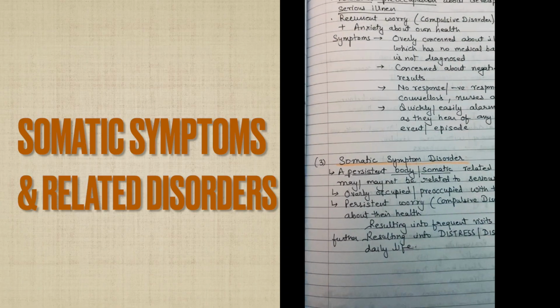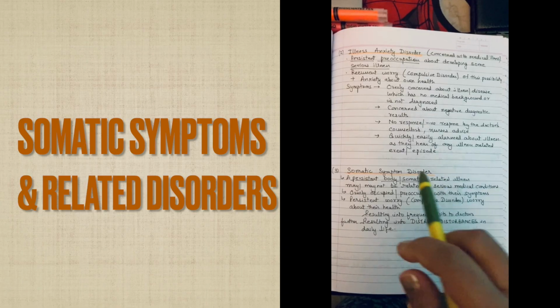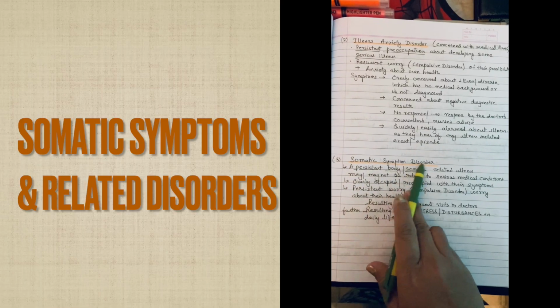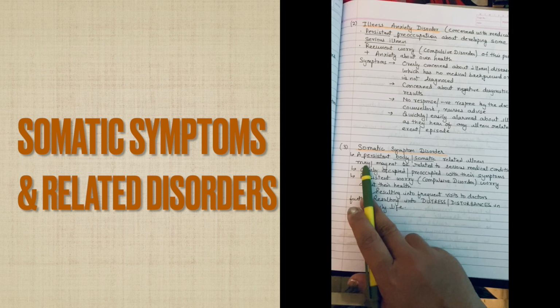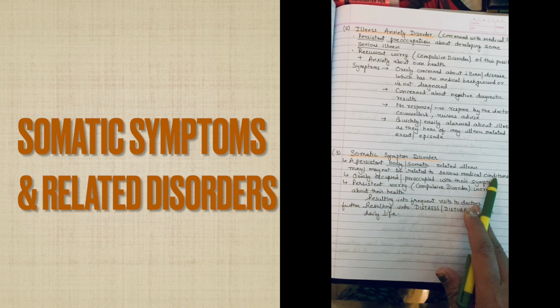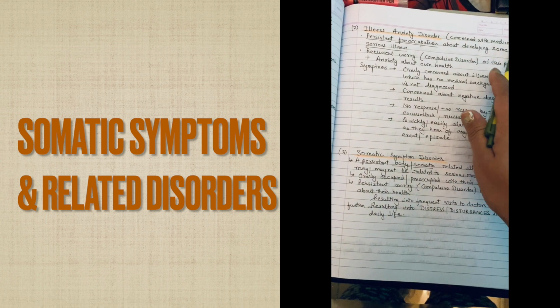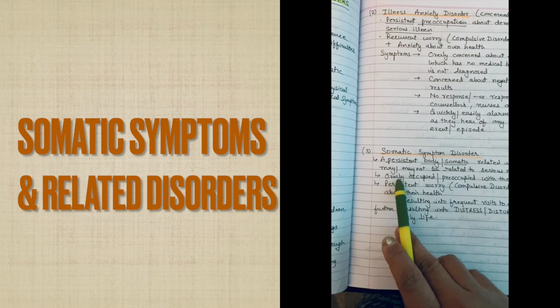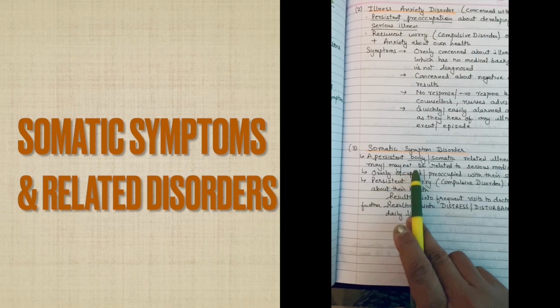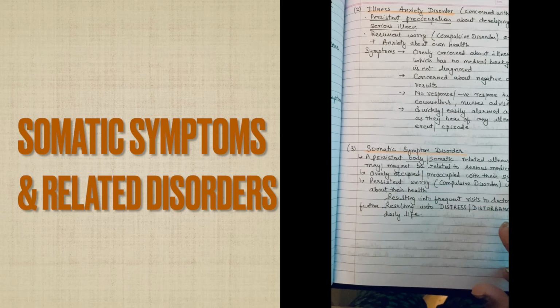Now the third is somatic symptom disorder, where a persistent body or somatic-related illness may or may not be related to a serious medical condition. So here the medical condition can be related or cannot be related. The person is overly preoccupied with their symptoms.